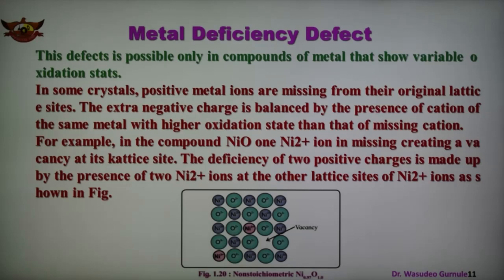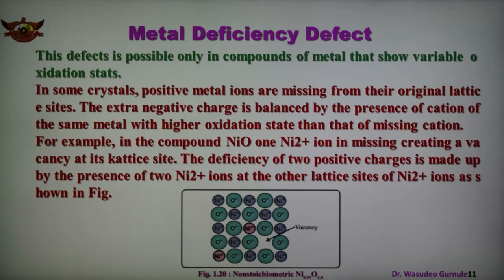Metal deficiency due to cation vacancy is shown. The non-stoichiometric compound may have metal deficiency due to the absence of a metal ion from its lattice site. The charge is balanced by an adjacent ion having higher positive charge. This type of defect is generally shown by compounds of transition metals.